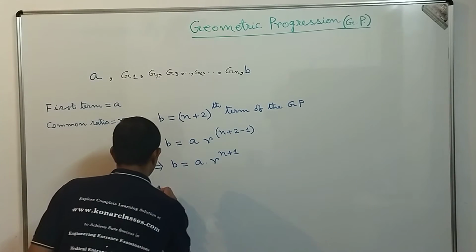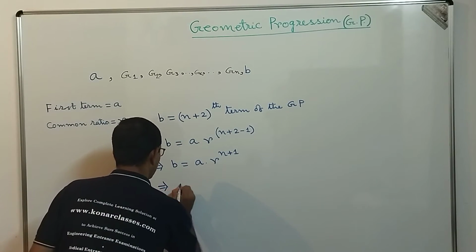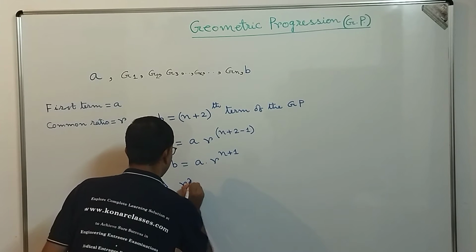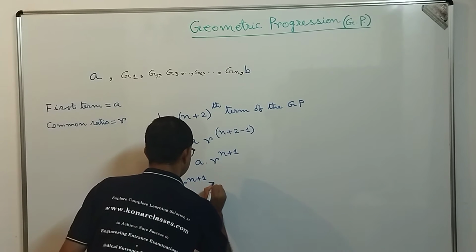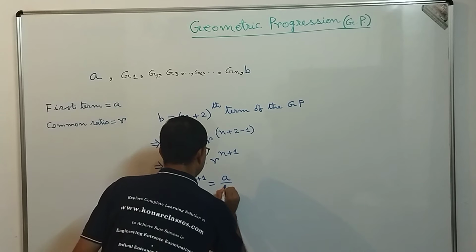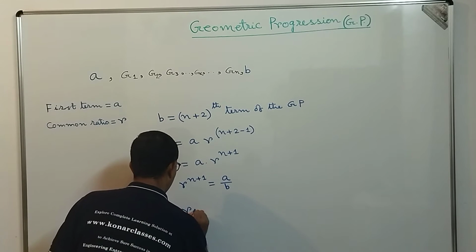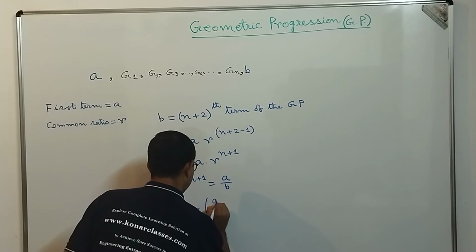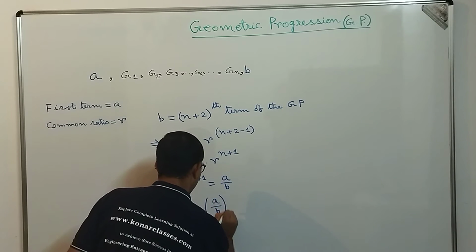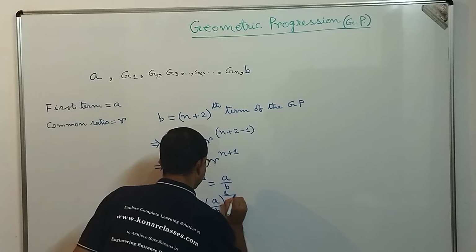Then what we get, dear students? From here we get that R to the power n plus 1 is equal to A by B. So R is equal to A by B power 1 by n plus 1.